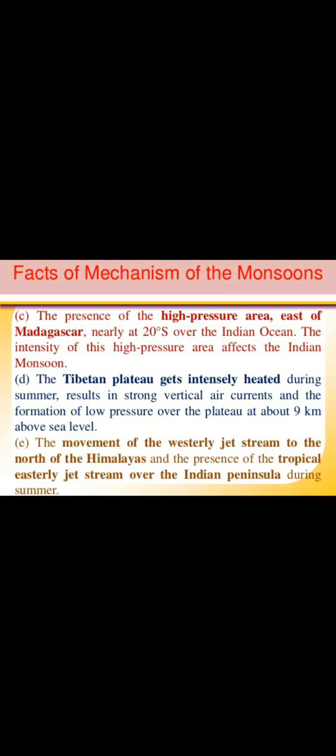Fourth, the Tibetan plateau gets intensely heated during the summer, which results in strong vertical air currents and the formation of low pressure over the plateau at about 9 km above sea level. Fifth one is the movement of the westerly jet stream to the north of the Himalayas and the presence of the tropical easterly jet stream over the Indian peninsula during summer.